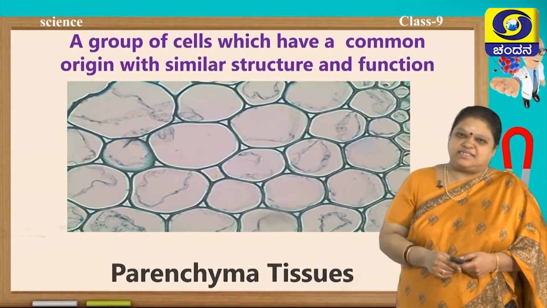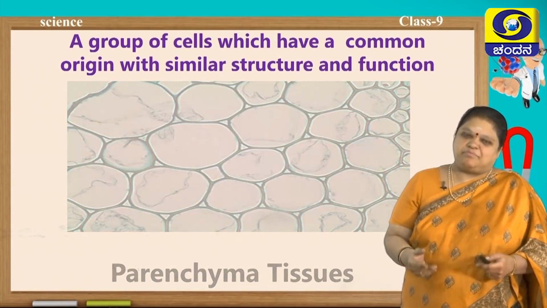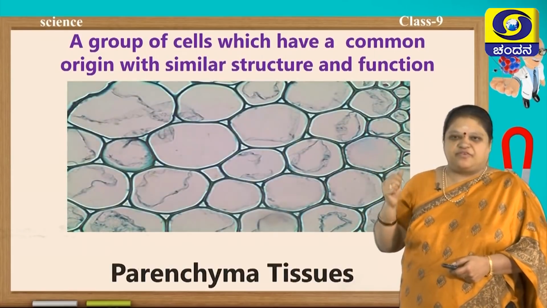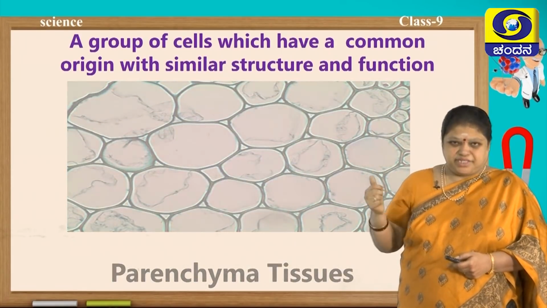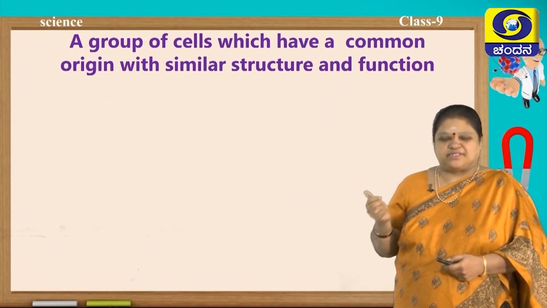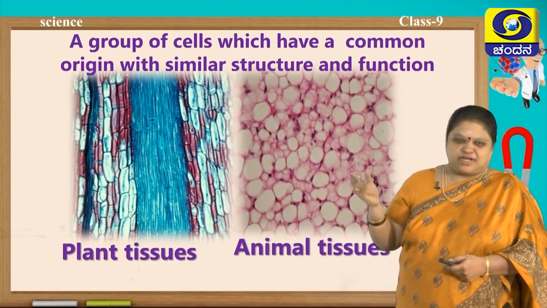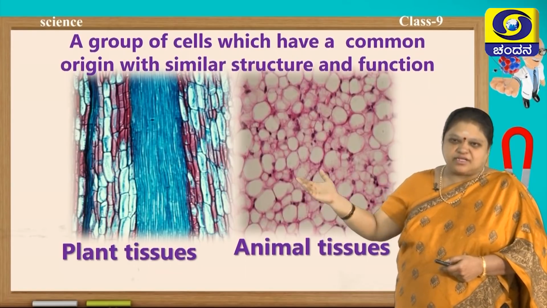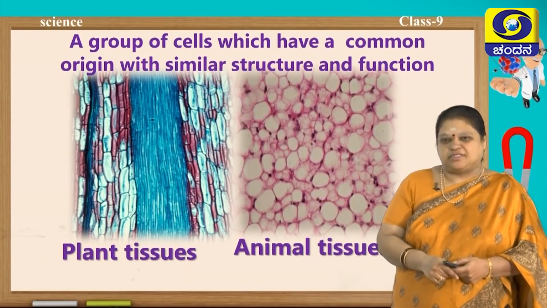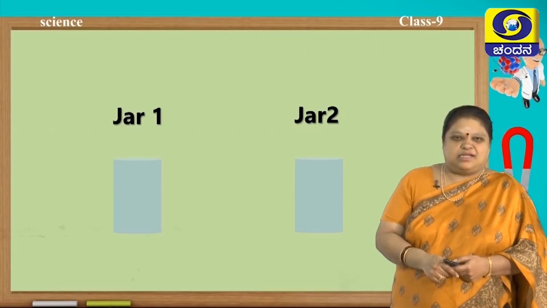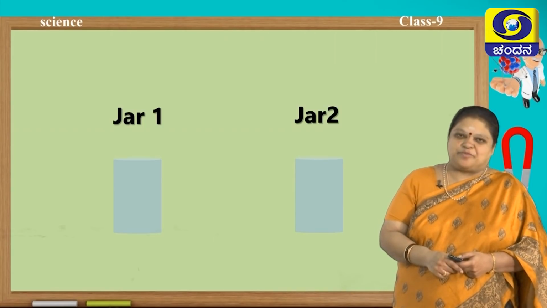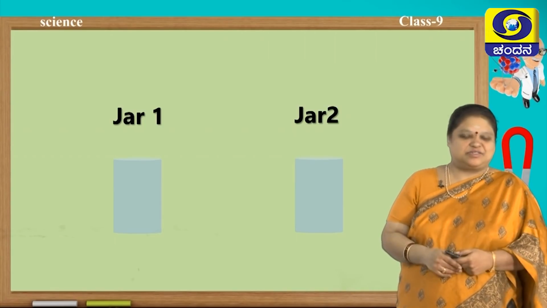Next, let us see some plant tissues. Here you find a group of cells. I have simply presented a sample. One is parenchyma. Here on one side you find plant tissues and here you find animal tissues. Now, let us see one small experiment and then go to plant tissues.